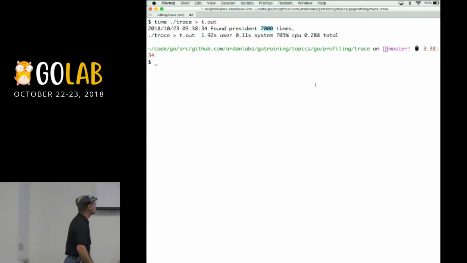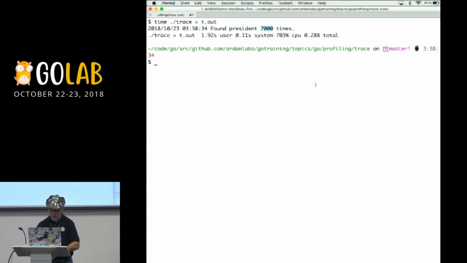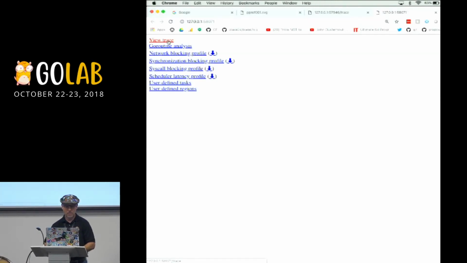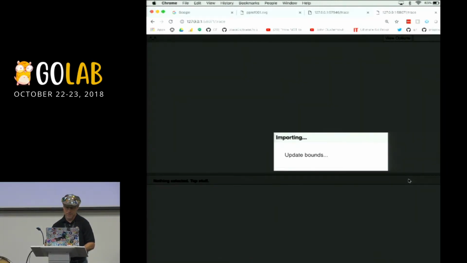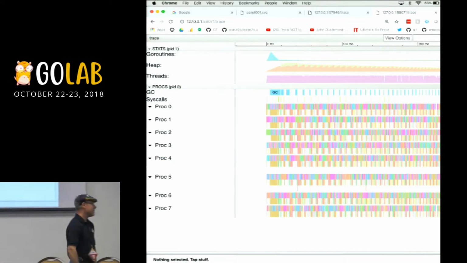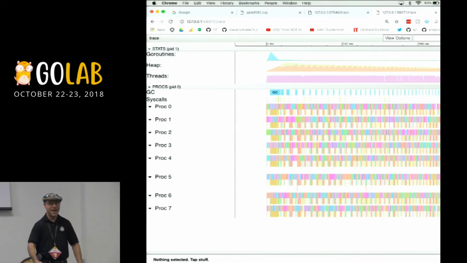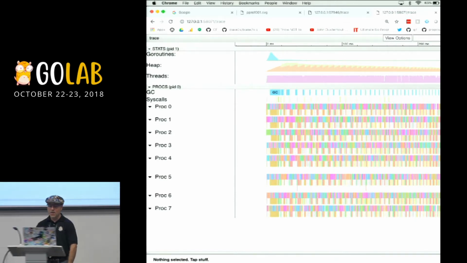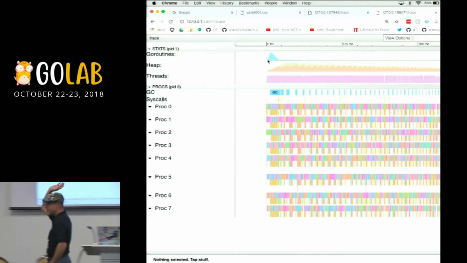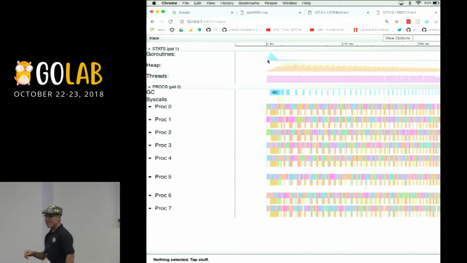But let's take a look at the trace for this piece of code here. Go tool trace t.out. All right. So that's a much nicer trace, isn't it? I mean, I'm using my full CPU capacity now. Let's inspect a few things that you see. Notice that we've got this large peak of goroutines up and goroutines down.